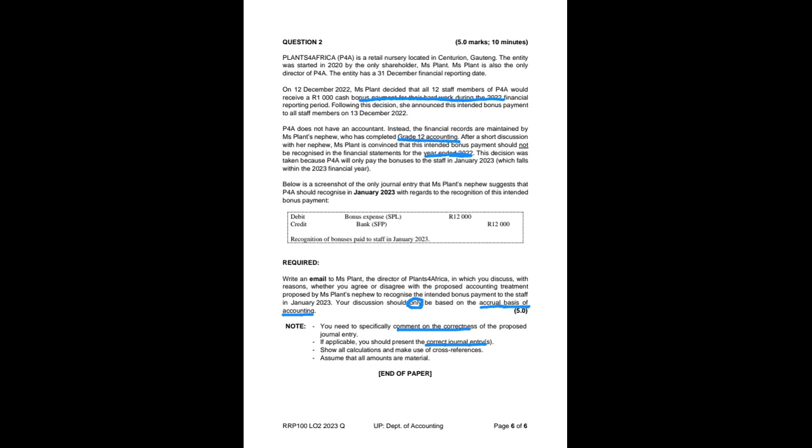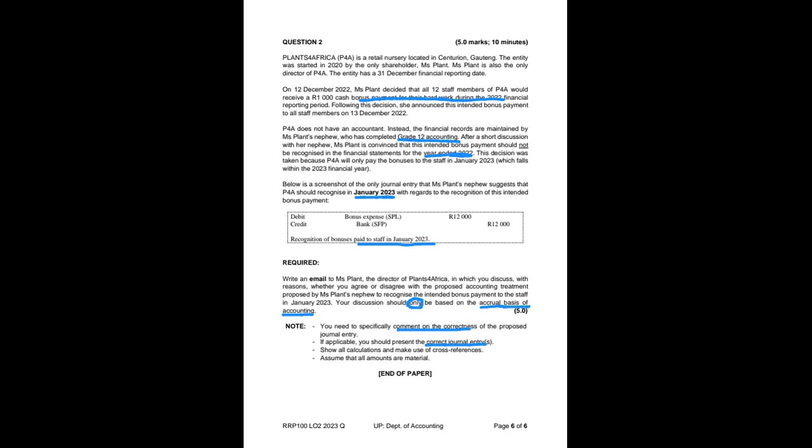So now they've presented us with something that is going to be recorded in the 2023 financial year. Okay, so let's have a look. It says debit bonus expense, credit bank. So this is basically recording the payment of the bonus. That is what we're looking at currently, just the payment.